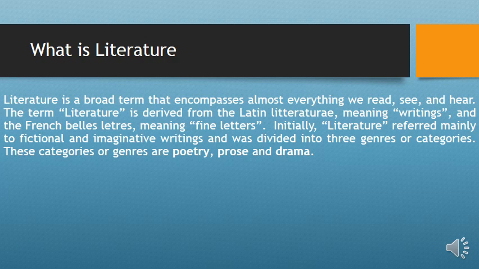Literature that is written with a lowercase or small letter l refers to the entire body of writing from all disciplines such as biology, geography, philosophy, psychology, engineering, and so on. On the other hand, literature written with capital letter L, as the one written in this slide, refers to the body of creative writing.